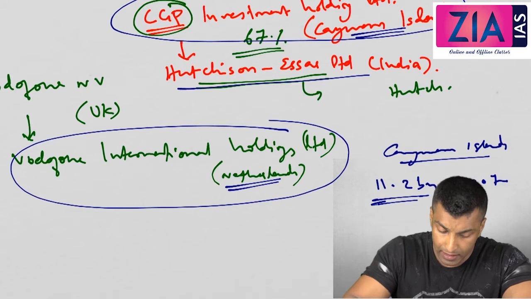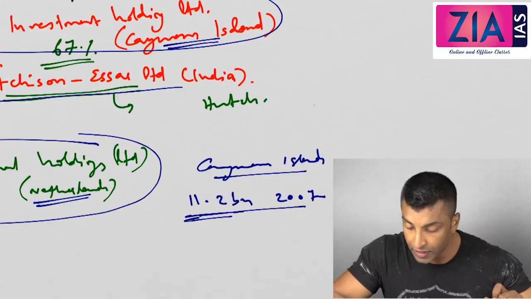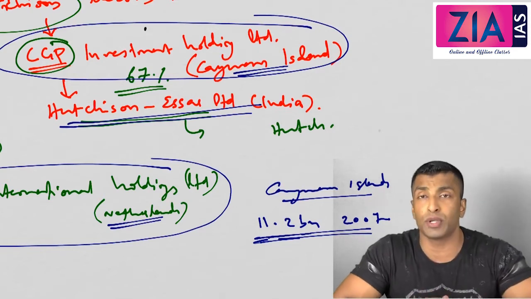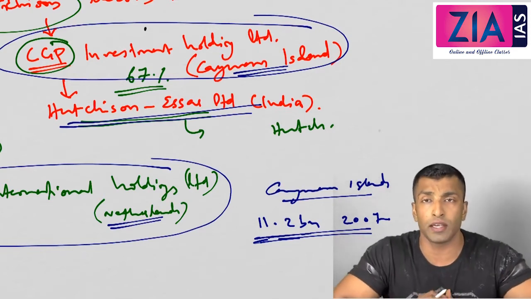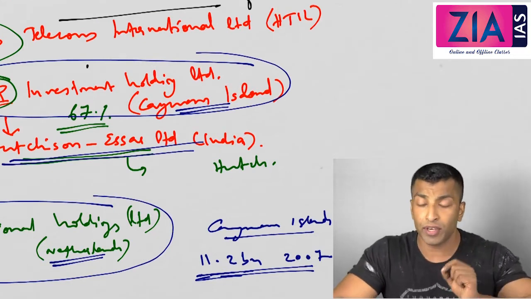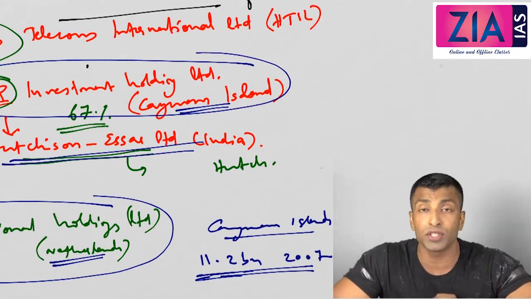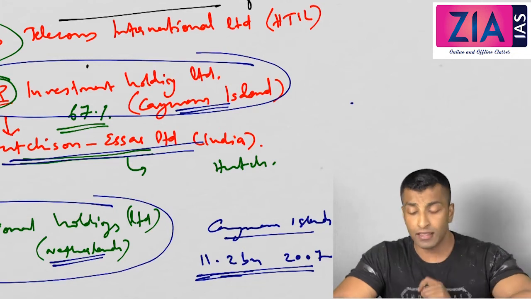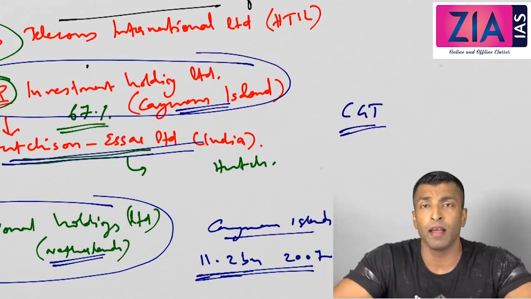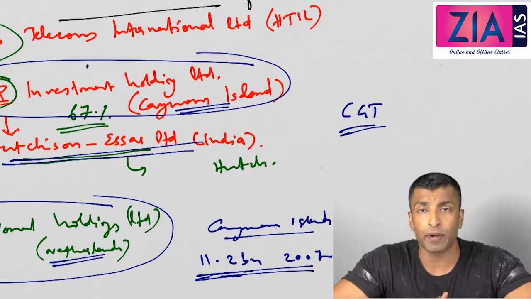But what happened is later in 2011, after this deal, the name of this company, Hutchison SR Limited, was changed to Vodafone, and Vodafone started operating in India. So after this, the IT department sent notice to Vodafone saying that there was a capital gain made in this transaction, and we have already discussed capital gains tax.